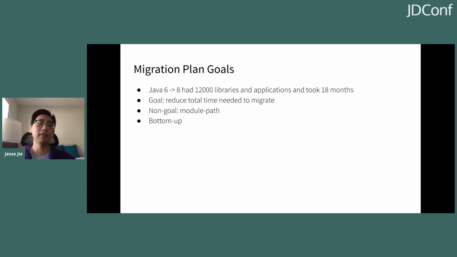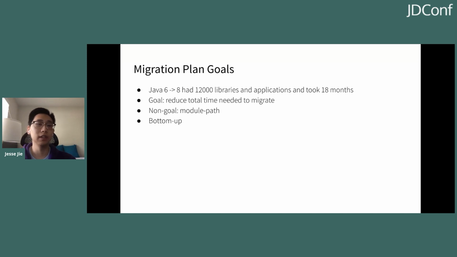This is not very good because Oracle has changed their release schedule to upgrade major versions every 6 months now. So before it was every couple of years, but after Java 9, we have a new major Java version every 6 months. So 18 months is definitely not acceptable to migrate these. So our goal here was to reduce the total time needed to migrate.